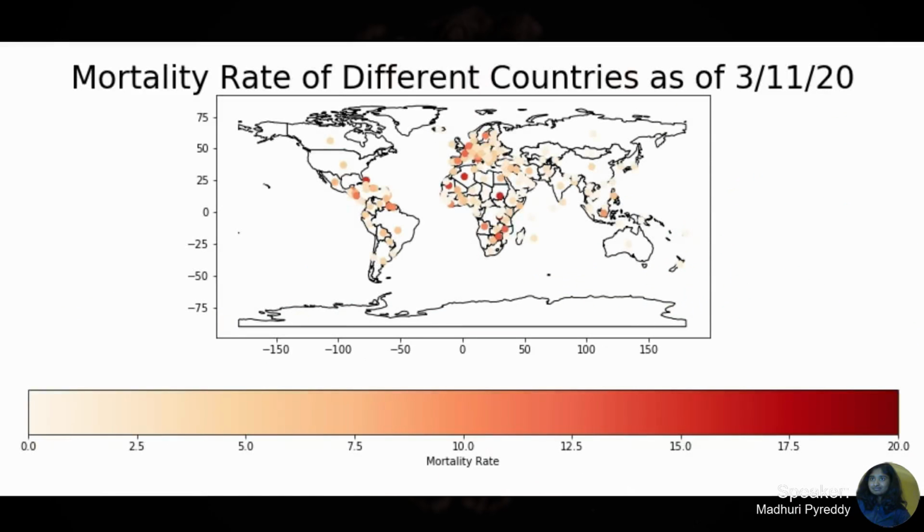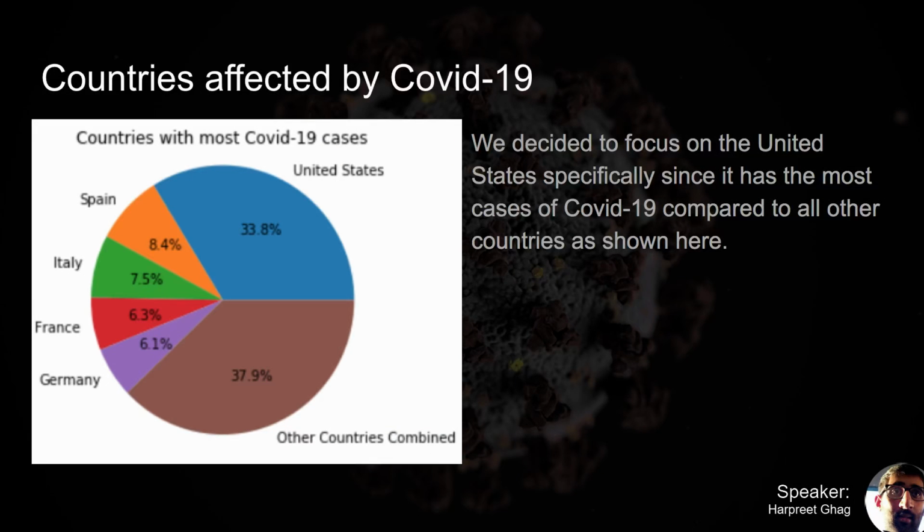Here is a map of mortality rate by country. Higher mortality rates happen in countries with very low confirmed cases, so there are outliers since they don't have enough of a sample size. With humidity and ozone out of the way, we decided to concentrate our research within the United States specifically. The United States has about 33.8% of COVID-19 cases internationally.